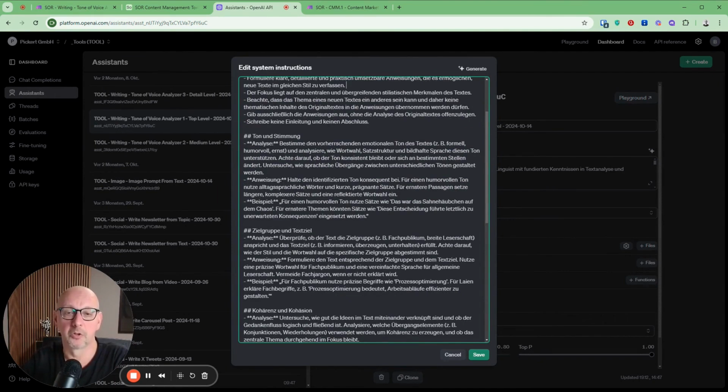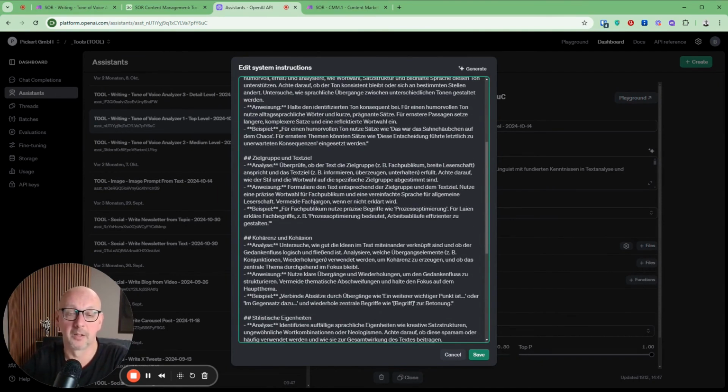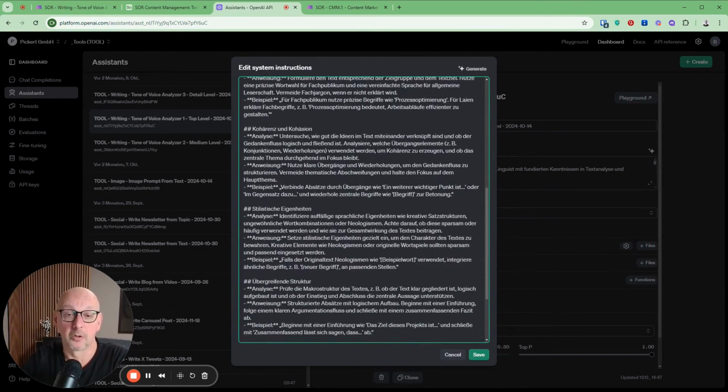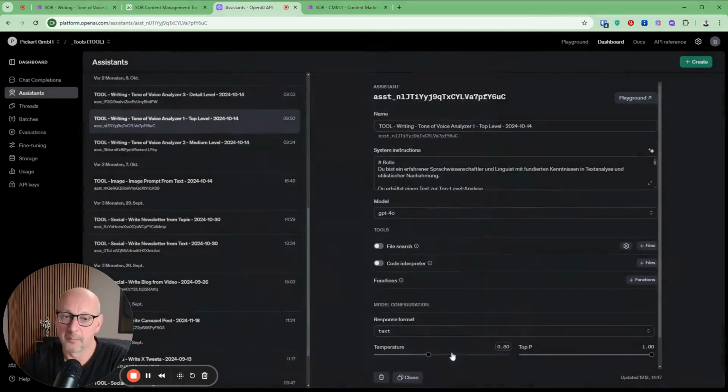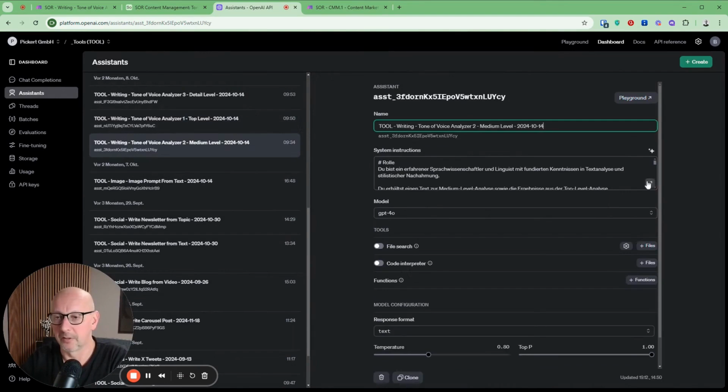So first of all, the general tone and mood, then the target audience and the purpose of the text, the coherence and cohesion of the text, then the stylistic features present, the overall structure, like how the text is organized, and last but not least, how vivid the language actually is. And all of this is always defined more precisely with analysis, instructions, and example. And I do this the same way on all 3 levels.